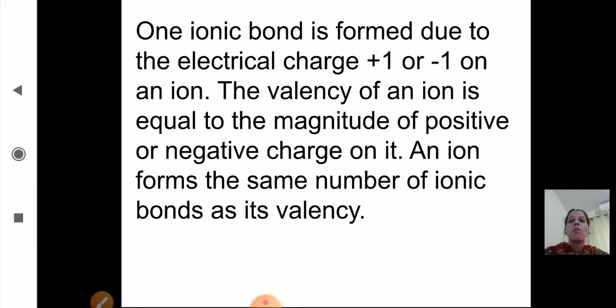So we have studied about chemical bonds. We started, and we have studied about ionic bonds with the example of sodium chloride. I hope you are clear till here.